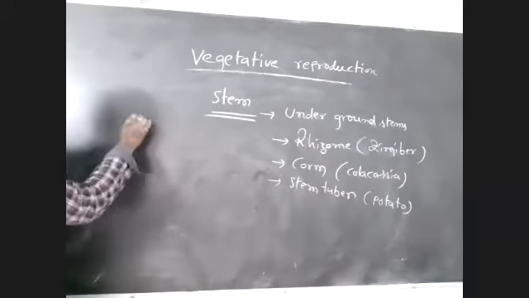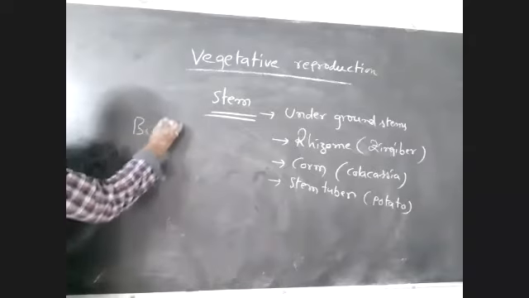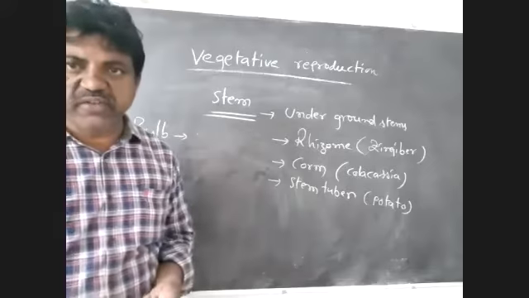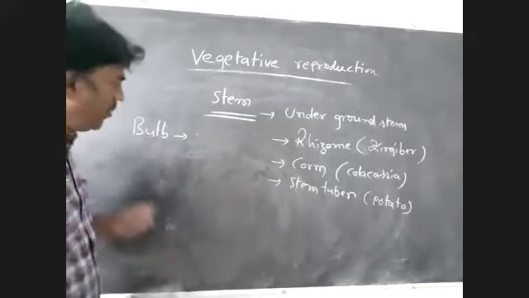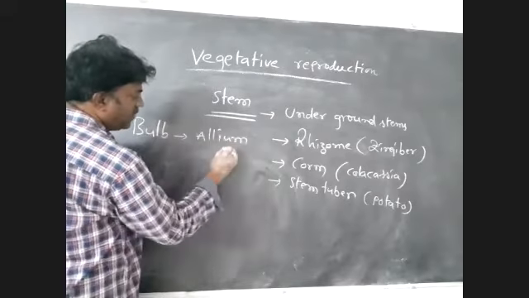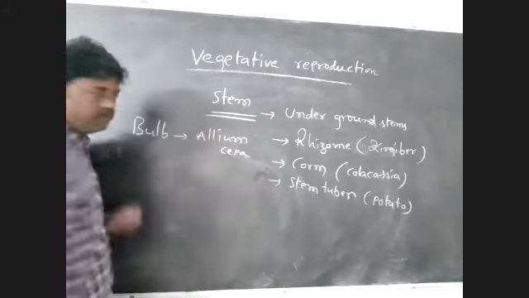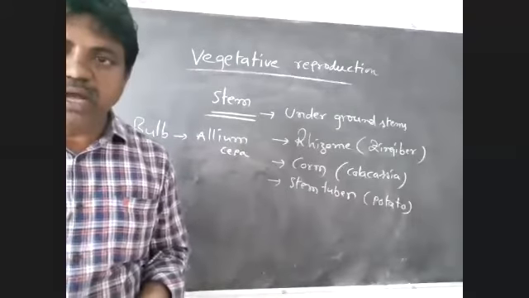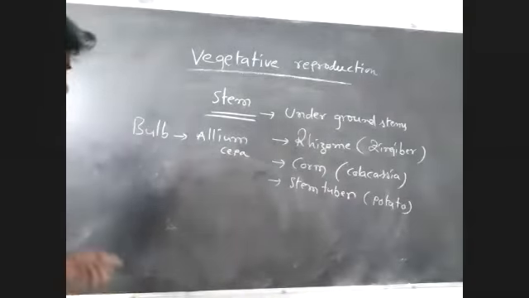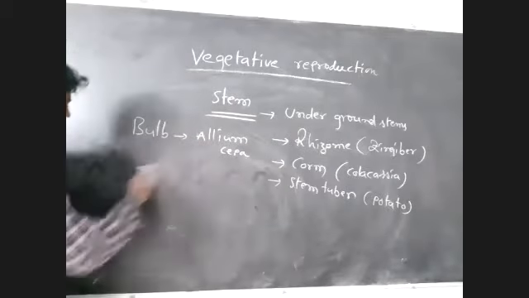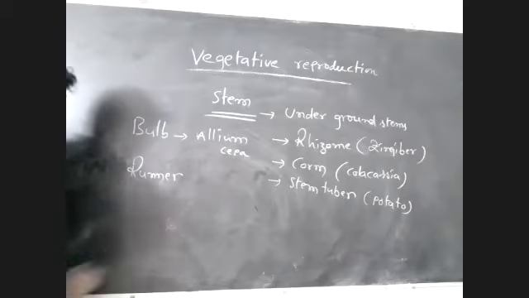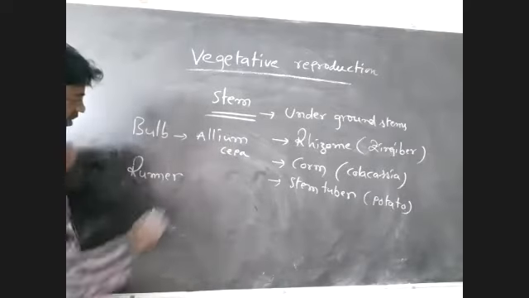Next, bulb, which is involved in vegetative reproduction. Example: Allium cepa, onion. In some plants, runners.